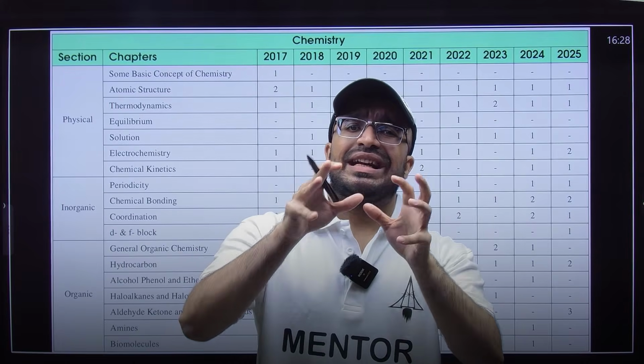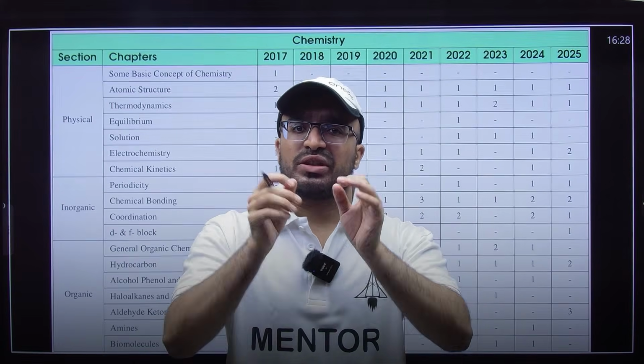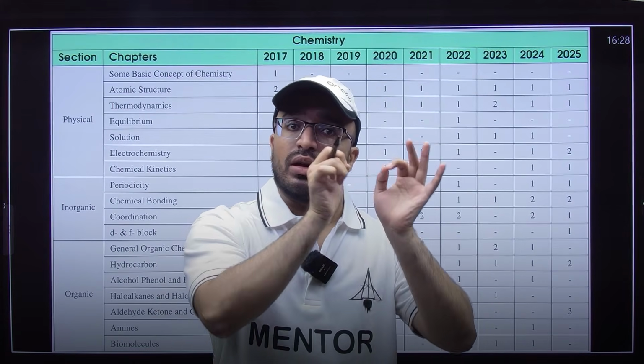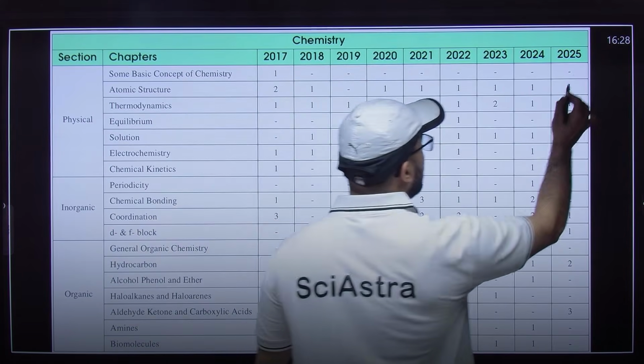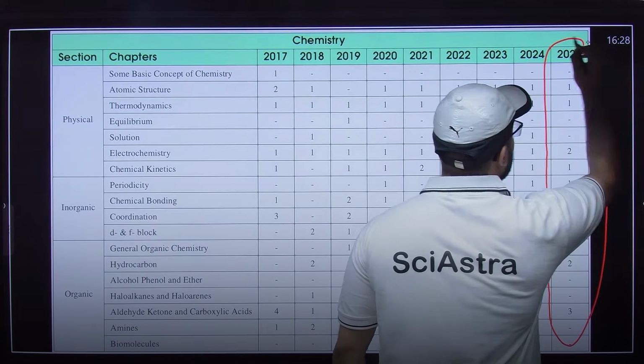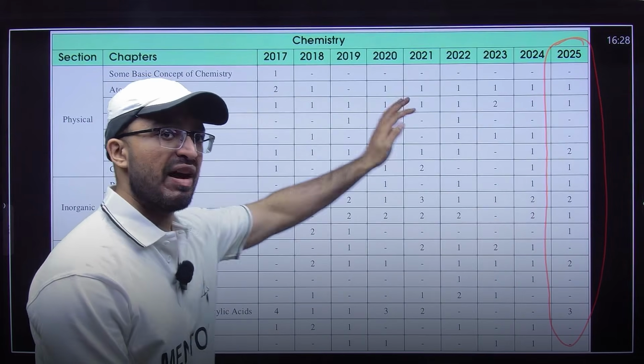So then let's analyze the 2025 paper of IIT, because that is the latest paper which occurred last year only. So let's analyze that properly. If you can see the 2025 paper, the last section which you can see is the 2025 paper.